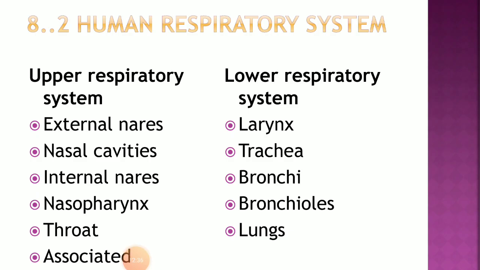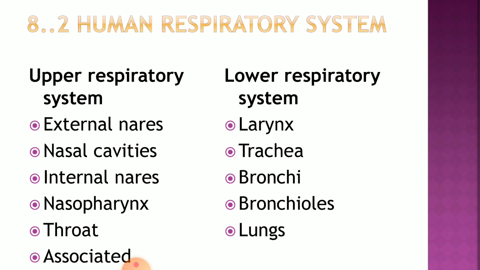Now we are going to discuss the human respiratory system. The human respiratory system has an upper respiratory system as well as a lower respiratory system. Now, what is the function of the respiratory system in the human being? It is involved in the exchange of gases. It is involved in inspiration and expiration, so that gases are exchanged with the blood, and oxygenated blood is transported from the heart to the different parts of the body.